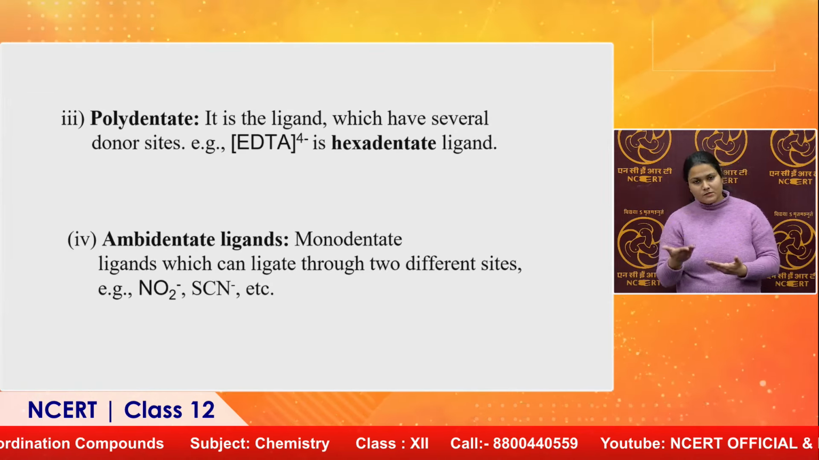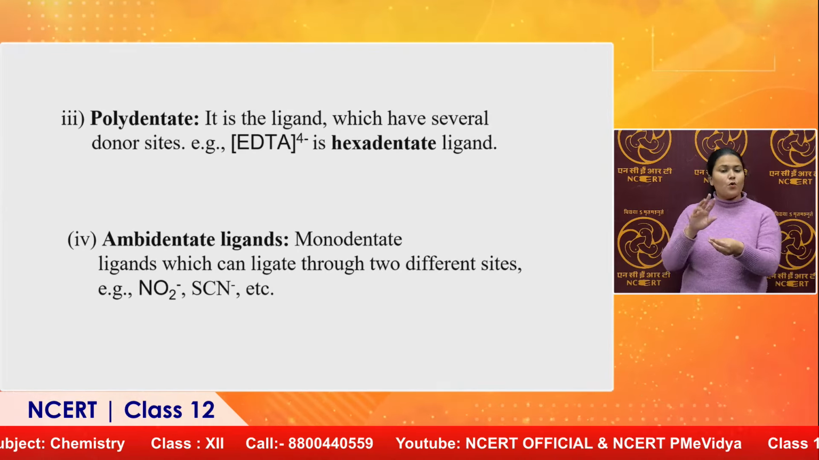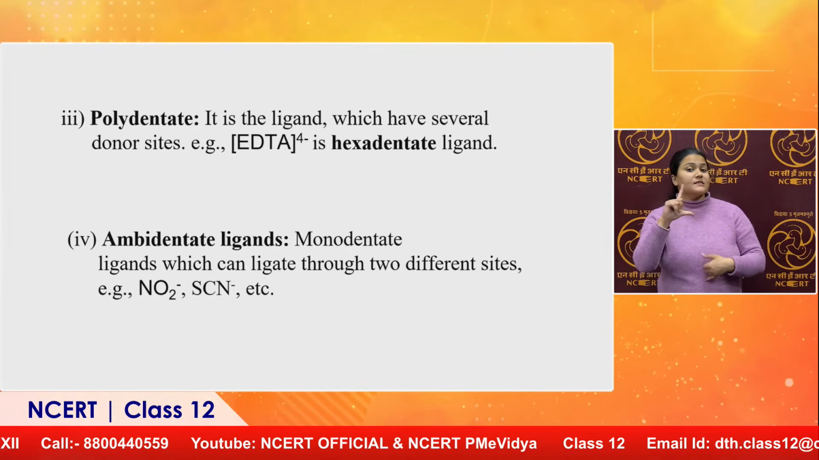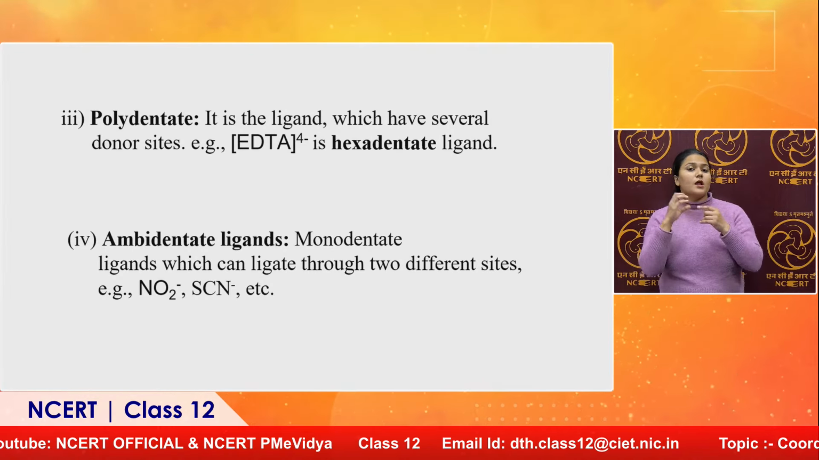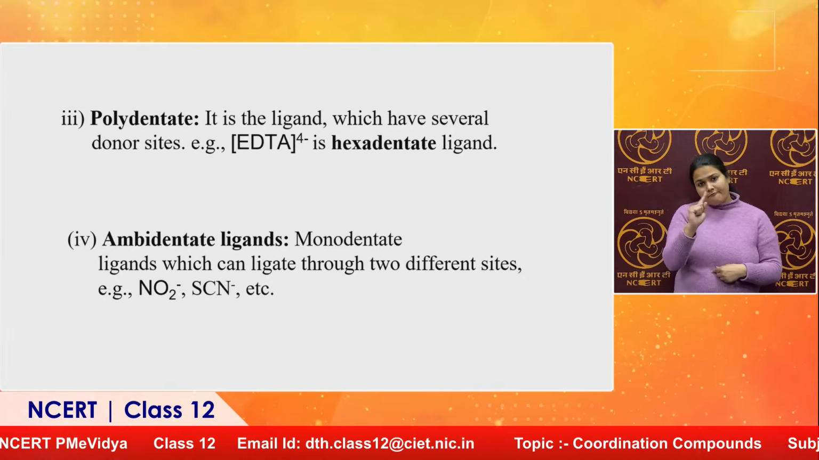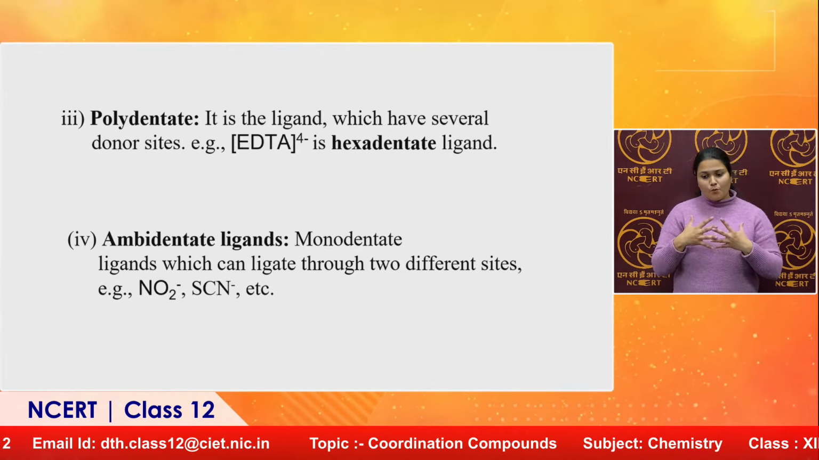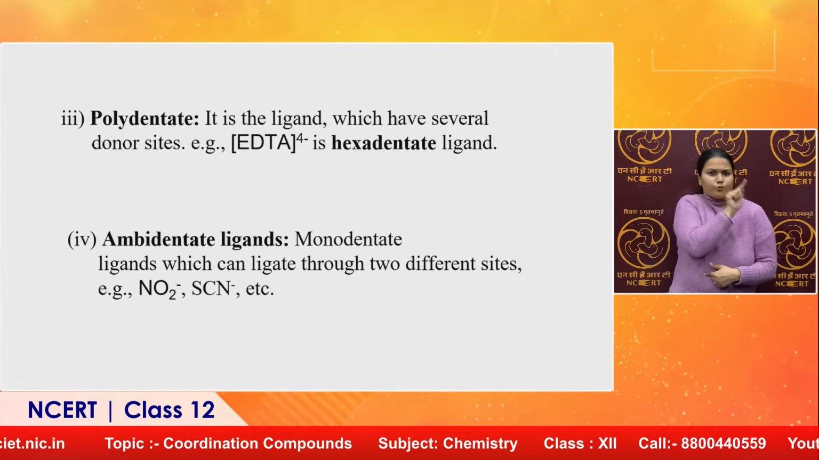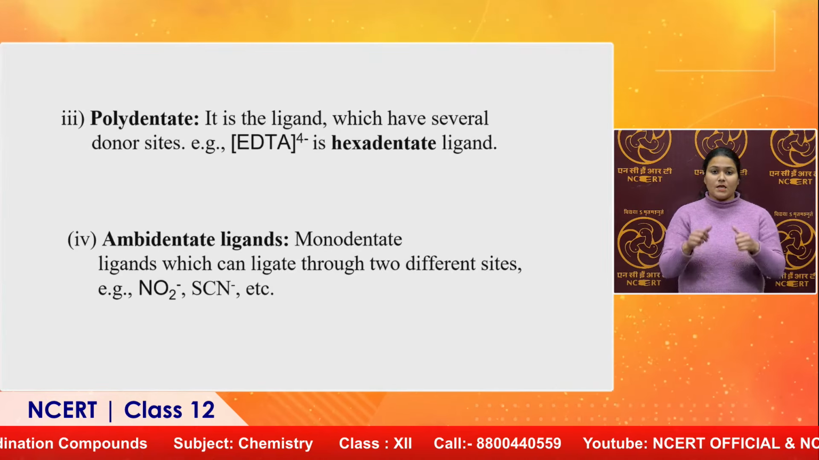In case of NO2, nitrogen is a donor atom and oxygen is also a donor atom. In case of SCN, sulfur is a donor atom and nitrogen is also a donor atom. But both will donate once at a time, only 1 atom will bond to the metal, but both atoms have the capacity to donate a pair of electrons to the metal. So, ambidentate ligands work in a similar way.